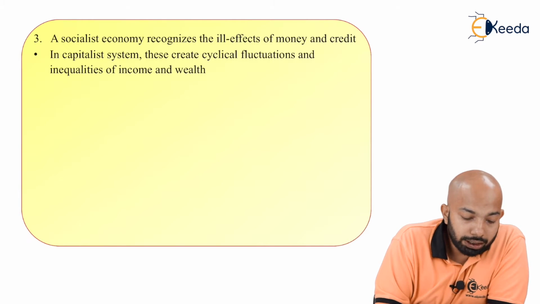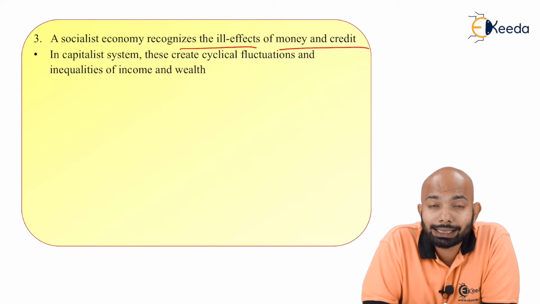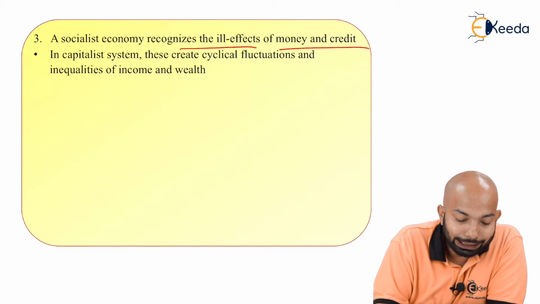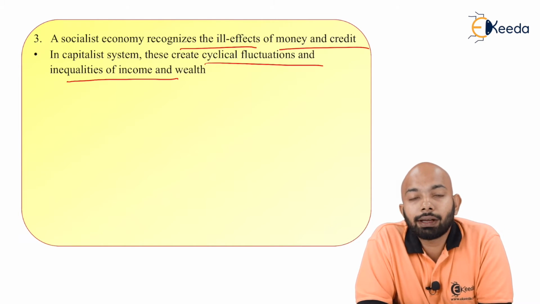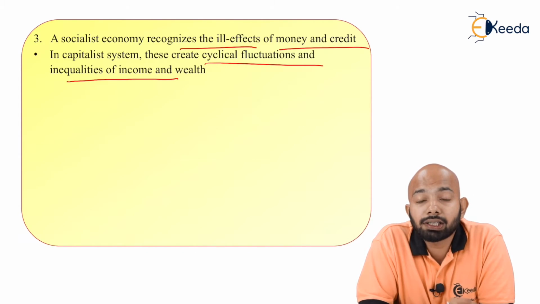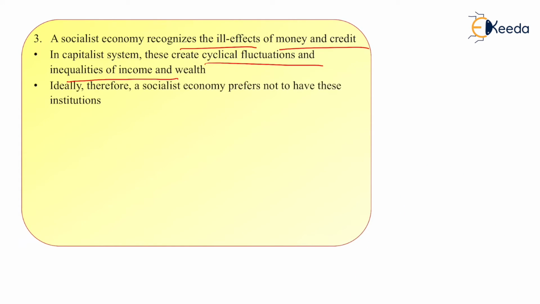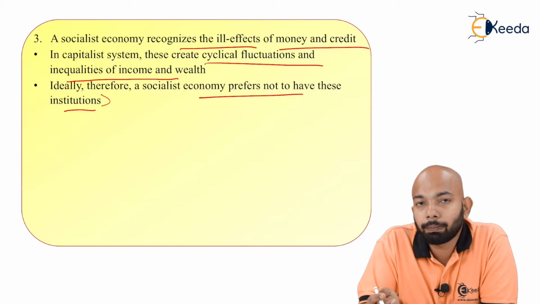Now, a socialist economy recognizes the ill effects of money and credit. It definitely recognizes the ill effects that can happen if money and credit are utilized in an inappropriate manner. In the capitalist system, these create cyclical fluctuations and inequalities of income and wealth. Basically, the inequalities of income and wealth in capitalism happen mostly due to the ill usage of money and credit. Ideally, therefore, a socialist economy prefers not to have these institutions. They have completely banned them.